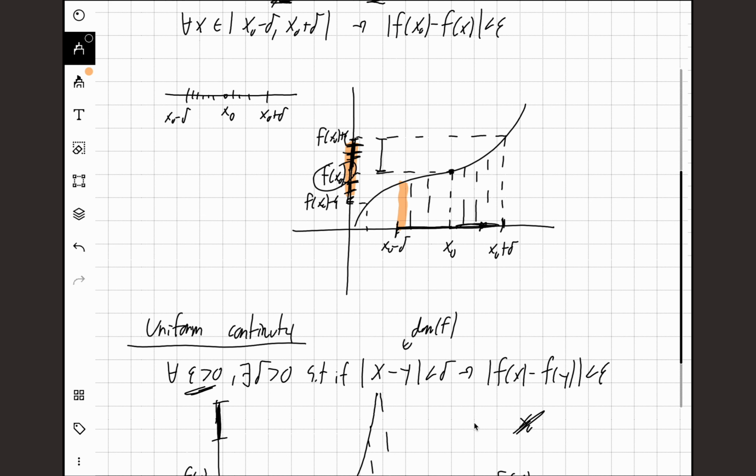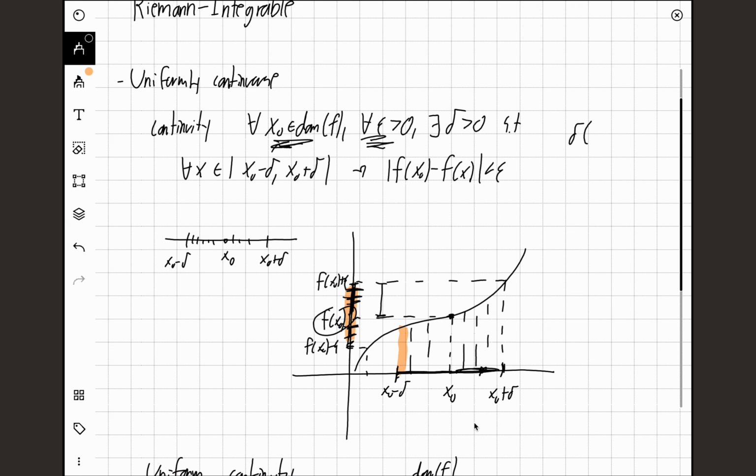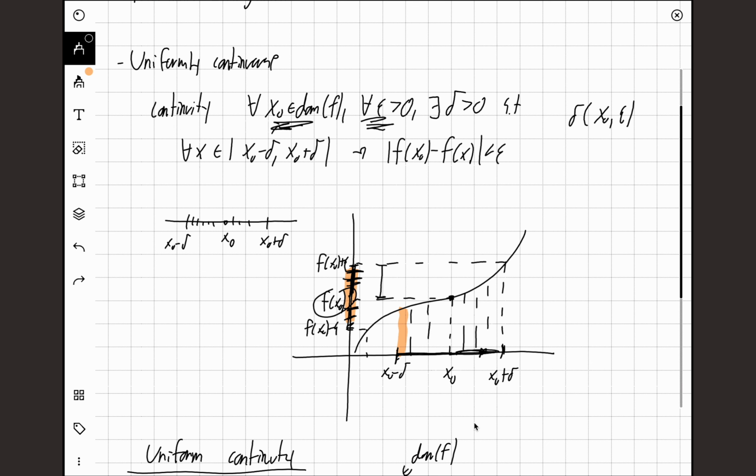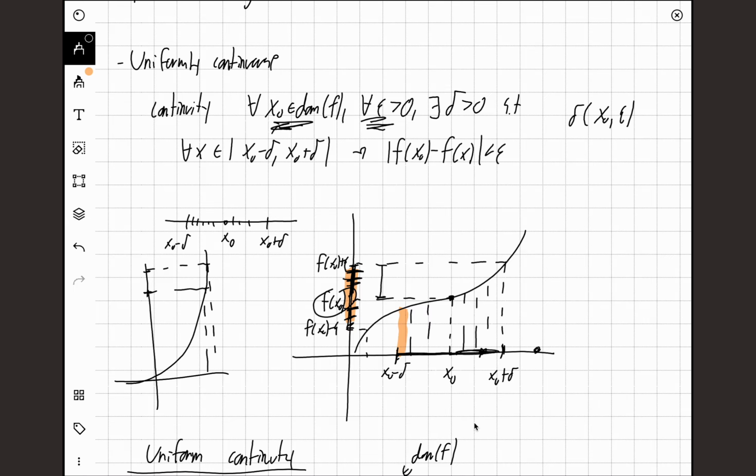But for continuity, delta is a function of x0 and a function of epsilon. So again, if I choose a different x0, let's say if my x0 wasn't here, but if my x0 was here, then delta might have been different. Because if the function gets really steep, and I pick an epsilon which is this big, then over here my delta is obviously going to have to be very, very small, because if my x0 is here, x0 plus delta and x0 minus delta will have to be very close to each other if I want f of x minus f of x0 to be epsilon close to each other.